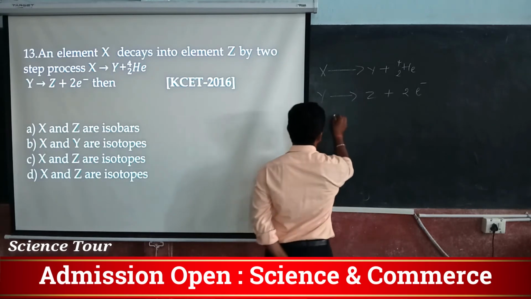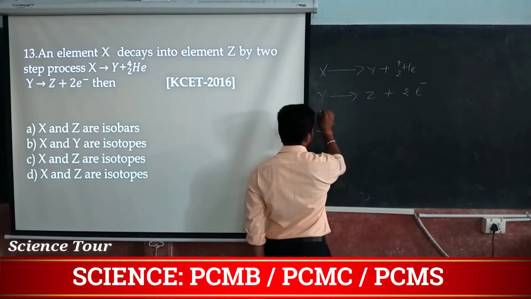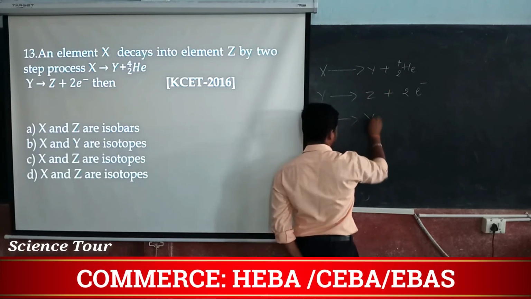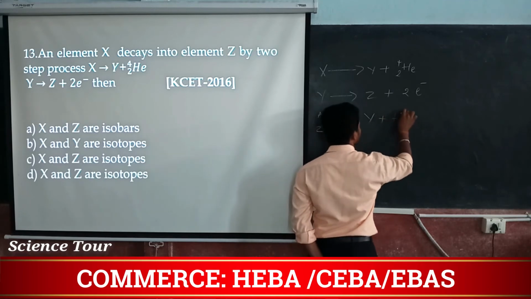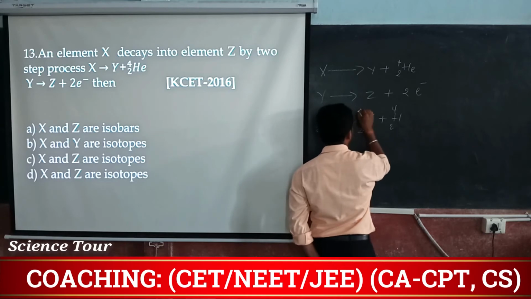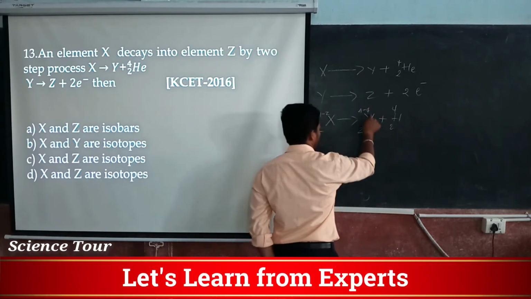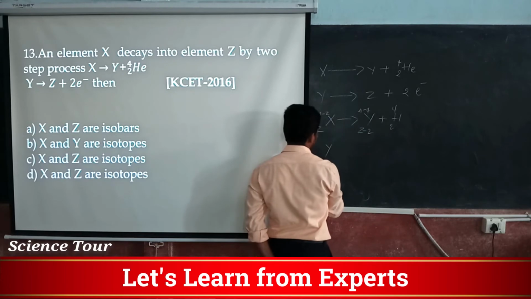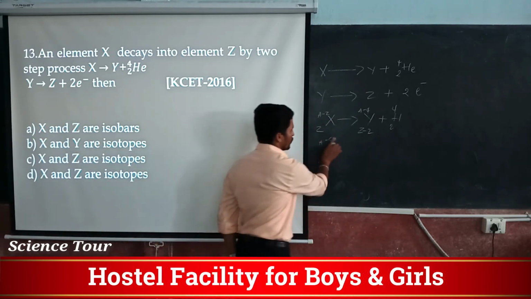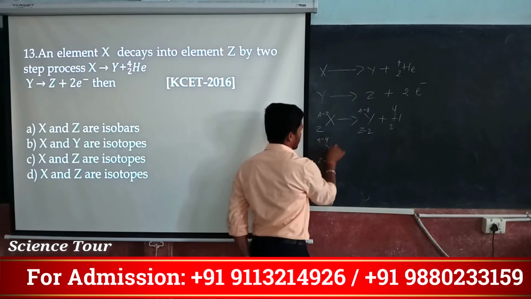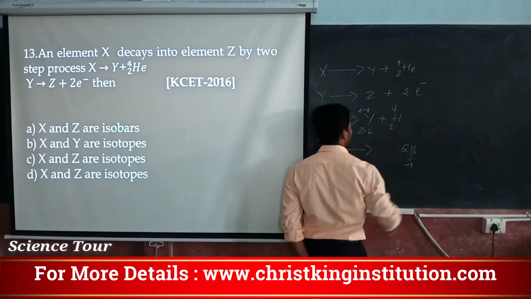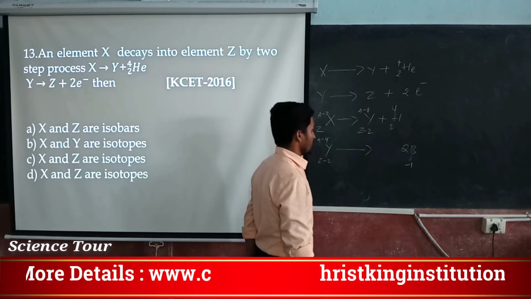Actually X has atomic number Z and mass number A. It becomes Y by emitting helium, 2 and 4. Then it must be Z minus 2 and A minus 4. Now this is Y, with Z minus 2 and A minus 4, and it emits 2 times beta minus 1.